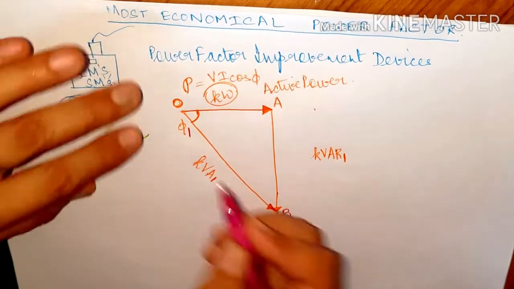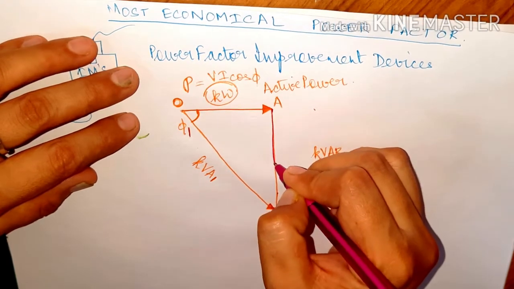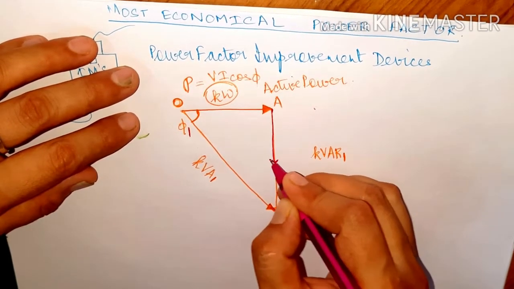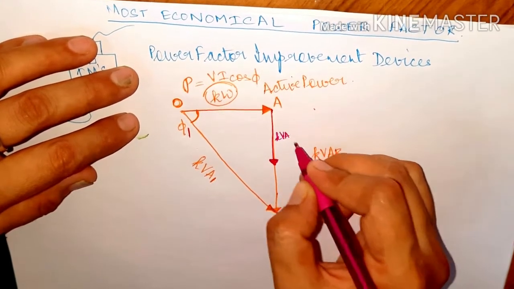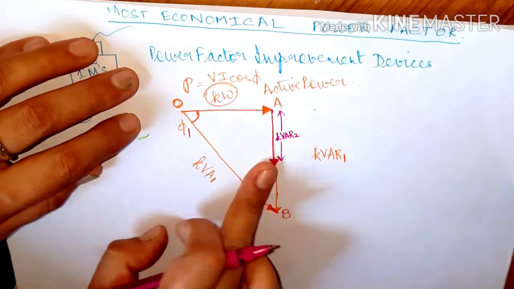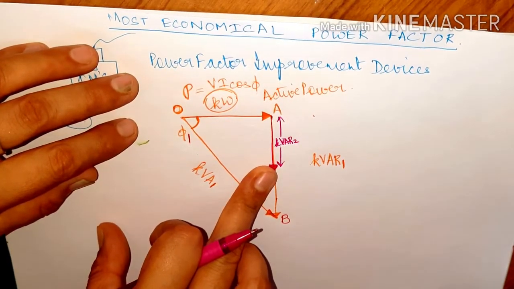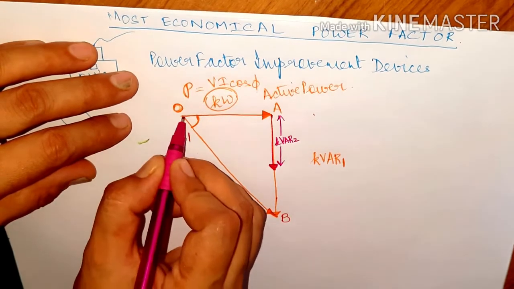So in that case, the amount of reactive power has been reduced to, I'm drawing it with this pink pen, kVAR2. So now this is the amount of reactive power in the second case after the application of the power factor improvement devices. So now the resultant of kilowatt and kVAR reactive power is what?